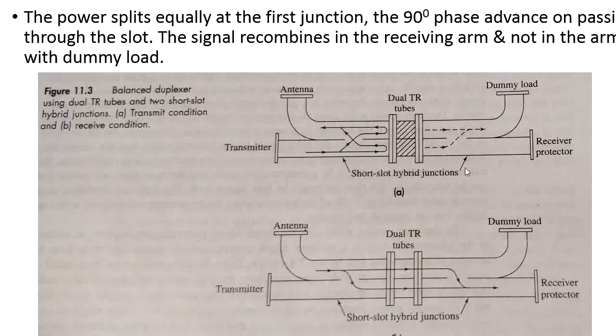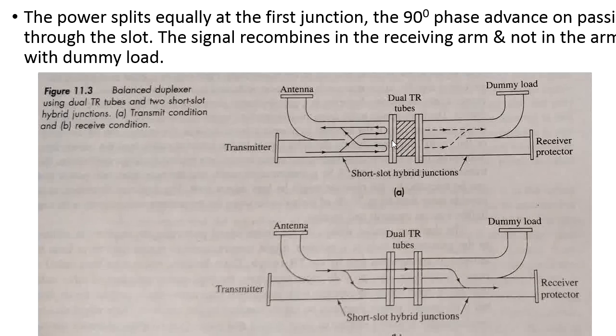Now let me explain about the TR switch here. The TR switch is nothing but the transmitter and receiver switch. Whenever we are applying the voltage at the transmitter, whatever gas is present in the TR switch will quickly ionize in order to block the signal from the transmitter to the receiver.